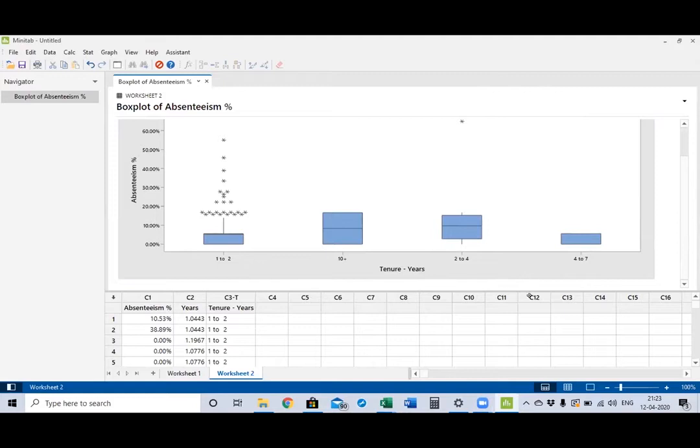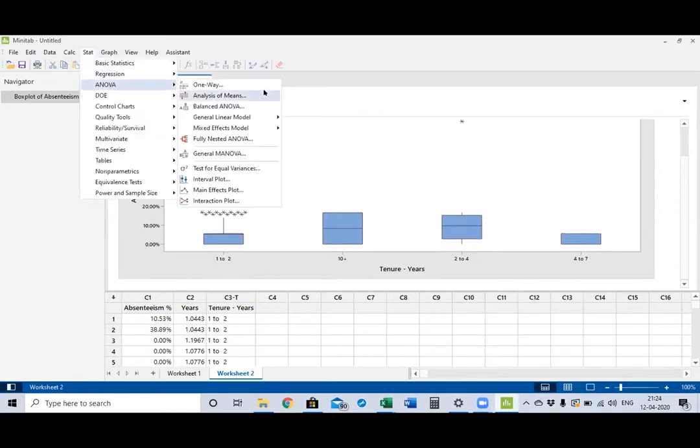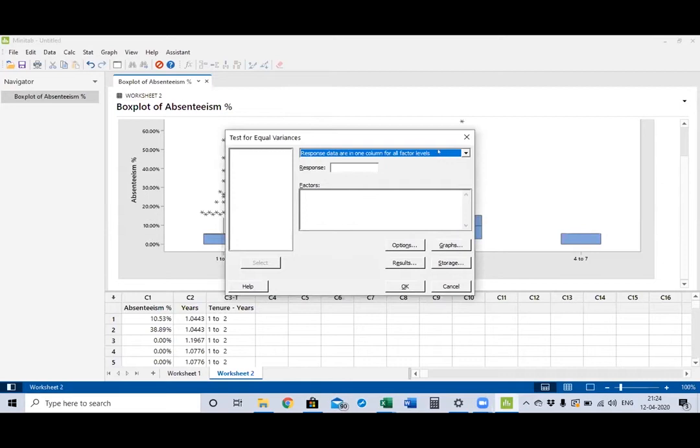Then we can go ahead and do another test. So now we are assuming that we know how to do normalcy, so we will not do that. We will only do test for equal variance. Now go to stat, ANOVA, and at the bottom come down to test for equal variance.